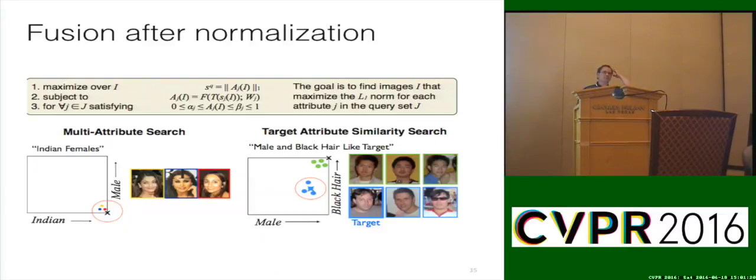Each attribute is a binary SVM, and now we want to figure out how to fuse them. So if I do a search like Indian females or male and black hair like target, and I'll come back to the like target in a little more detail next, I want to be able to normalize these, but I actually have two things, Indian and female. Those SVM scores are possibly not in the same score space at all, so I have to renormalize them. And this EVT approach gave us a way of renormalizing them.